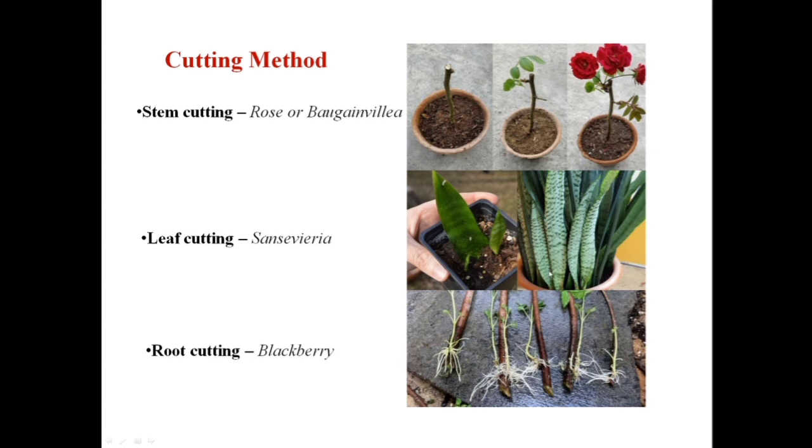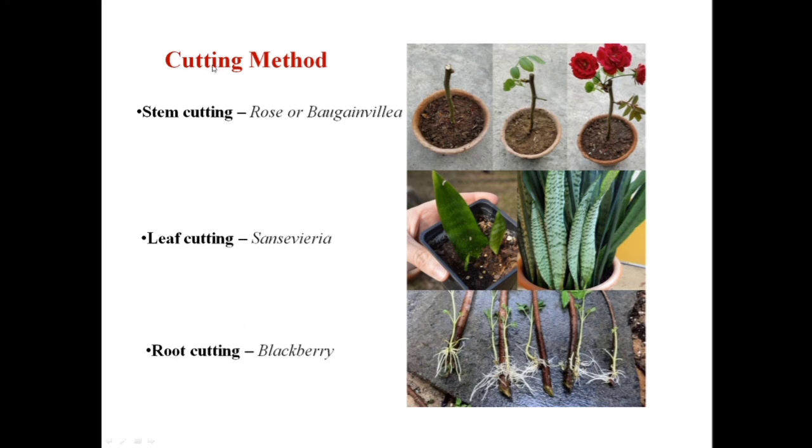They just detach a small leaf from the parent and put it in the soil. The bottom part goes into the soil and the upper part remains above. After some time, the leaf that was taken gives rise to a complete individual plant.